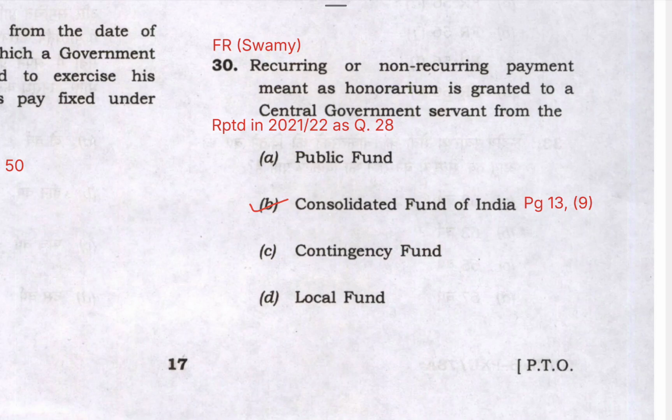So two questions from the topic honorarium have been asked in this paper. Now I have also mentioned here that this question was repeated again next year in 2022 as question number 28. Here it is asked as question number 30. So you see UPSC is repeating the themes, and in some cases not just themes, the whole question has been repeated. So doing previous year questions will give you an edge in two ways.